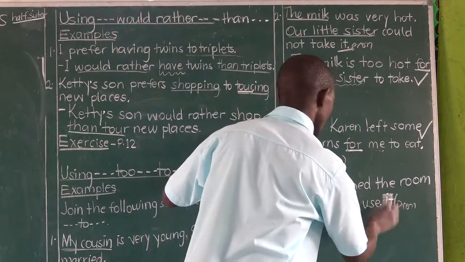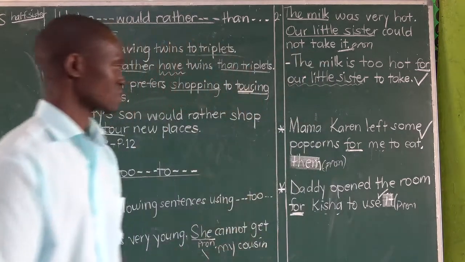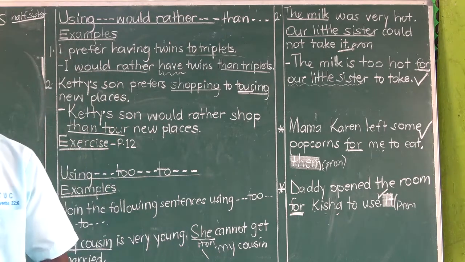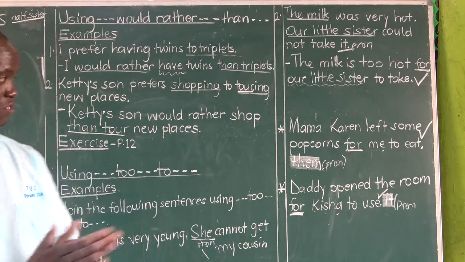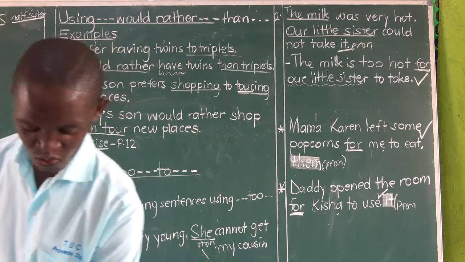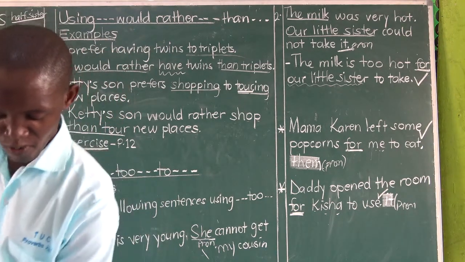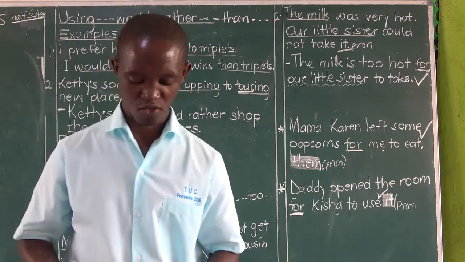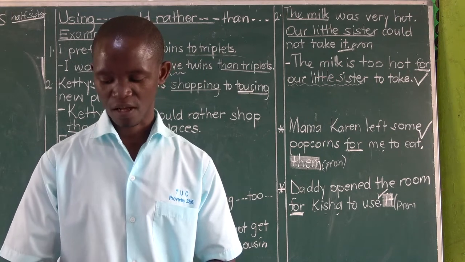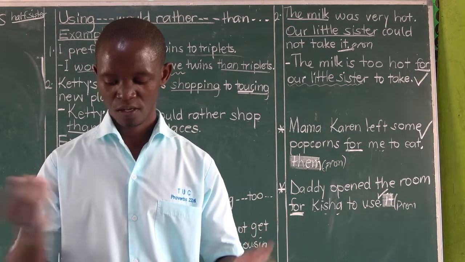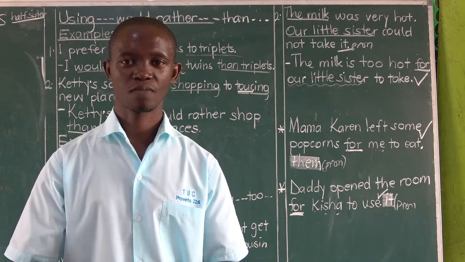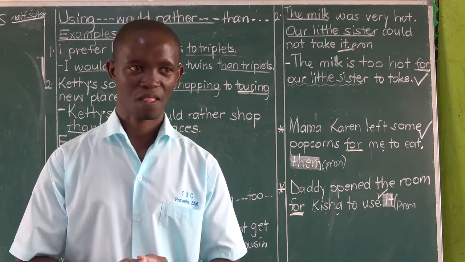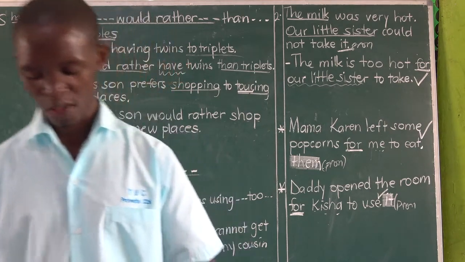Do I need to say anything more to that? I'm directing you to an activity on page 13. Page 13 is where you are going to get that activity. And the next time we meet, the teacher will discuss how we can use so that and such that. That will be on page 14 of the workbook for P6 Term 2.